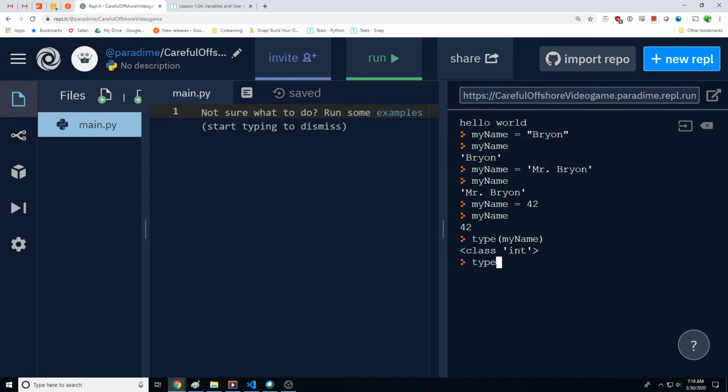So if I ask the type of Brian, just a string, I expect that the class is going to be string. If I ask the type of 4.2, the class is going to be float. So everything in Python has to have a type. So that's useful to know because we can't do certain operations on types, and we'll see that in a second here.